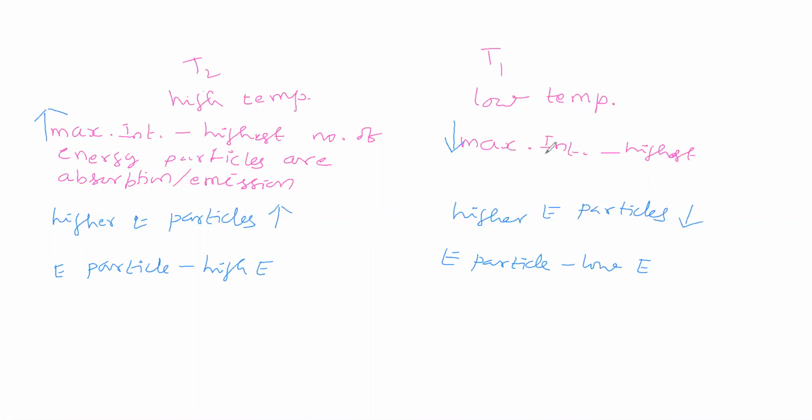Here at maximum intensity the energy particle has low energy. Do you agree? Because it is at low temperature here, and at high temperature there. So at maximum intensity energy particles will have high energy at high temperature. At low temperature, at maximum intensity energy particles will have low energy.